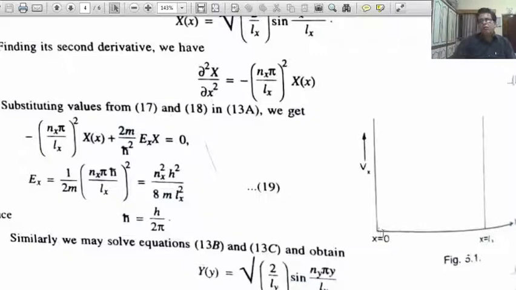Now in this figure, x equals 0 to Lx, the V(x) boundary is shown. So substituting this in this equation, this is the Schrodinger equation in one dimension, the x direction.